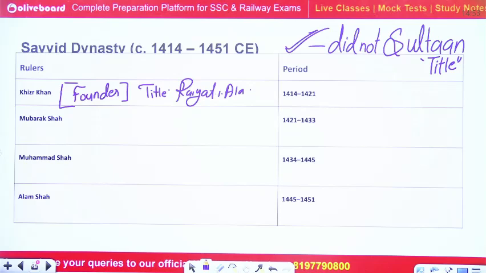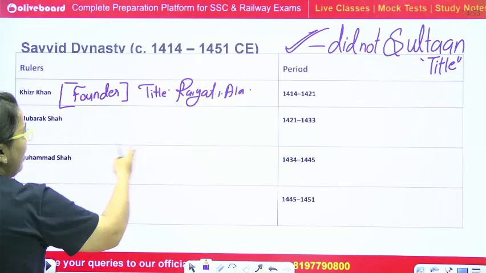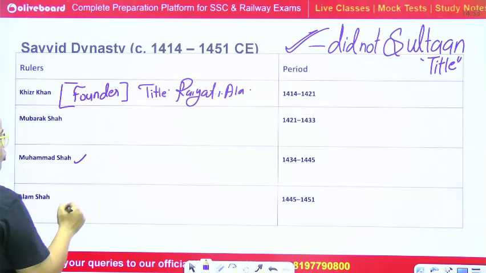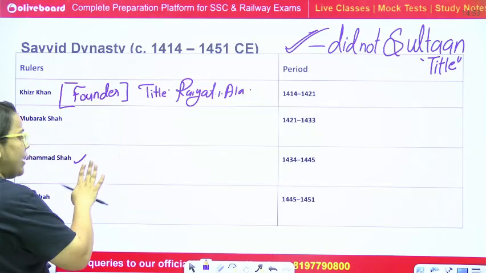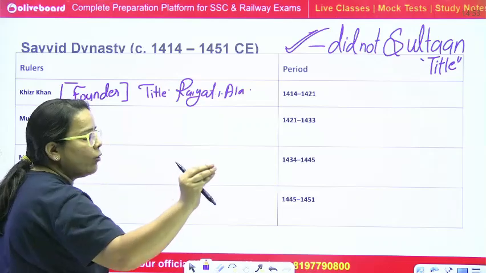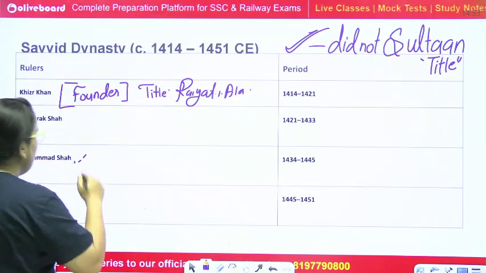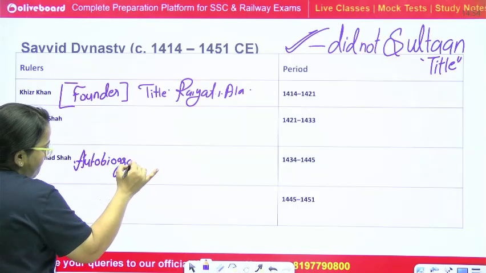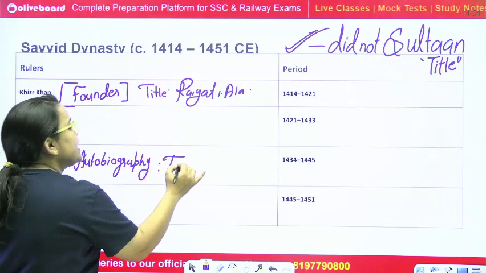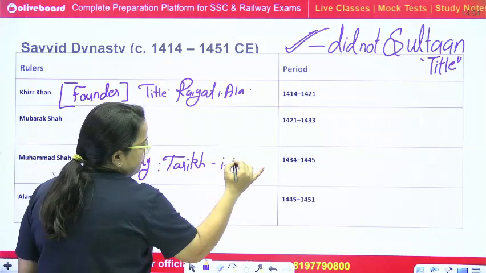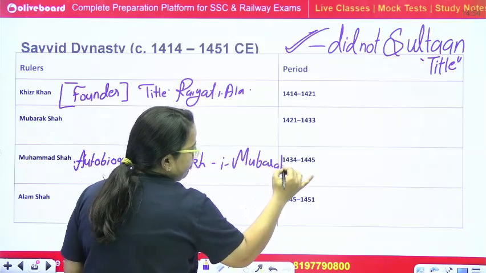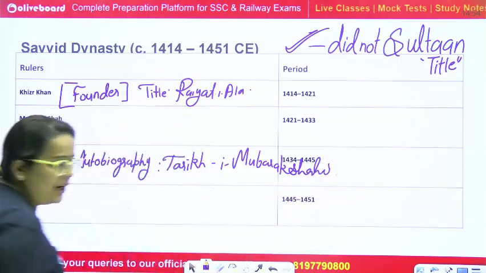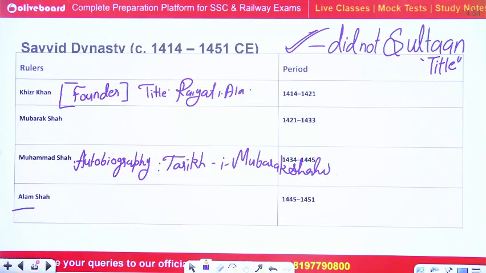Okay. Now, then after, Muhammad Shah ruled around 13 years, he was the next ruler. He wrote his autobiography. Actually, his autobiography was the only autobiography in the Delhi Sultanate period. So he wrote his autobiography, Tarikh-e-Mubarak Shahi. Clear? Okay. Then after, finally, Alam Shah, he was the last ruler of the Sayyid Dynasty.